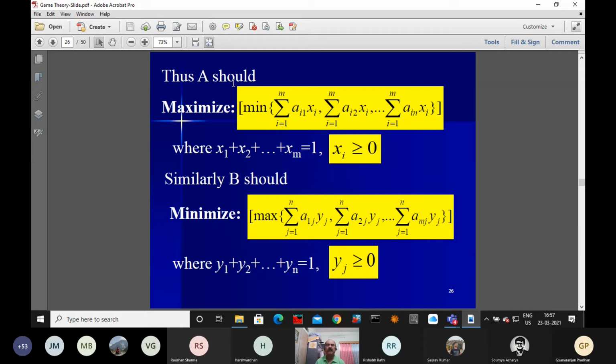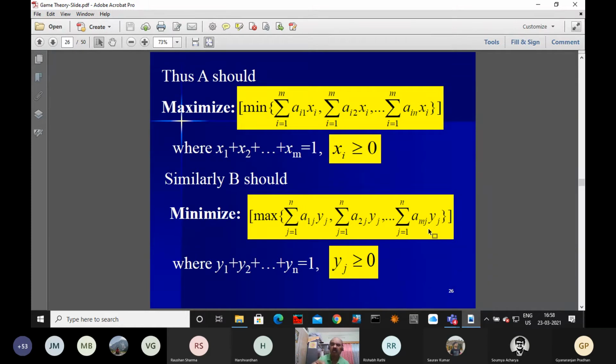Earlier, for the minimum, every particular term had to be greater than or equal to nu. For the maximum, if you are thinking about the same nu, this individual term has to be less than or equal to nu, because it is the maximum value.